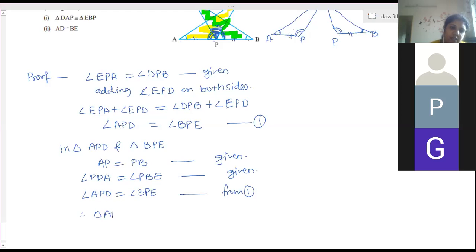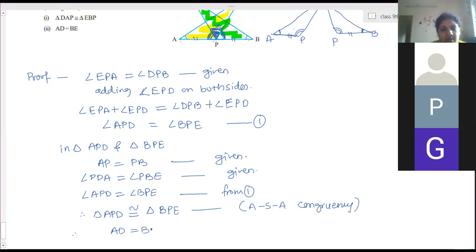Therefore, triangle APD is congruent to triangle BPE by ASA congruency. And therefore, the first part is proved, then AD is equal to BE by CPCT.